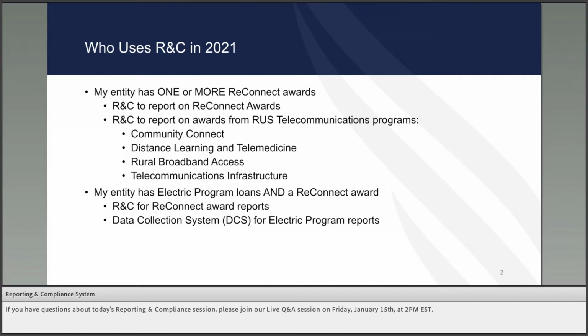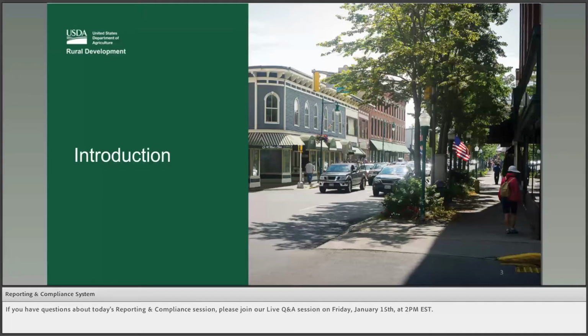Now, if you're an electric program borrower from RUS, you will file your Reconnect award reports here in RNC and continue to use the data collection system, or DCS, to file reports associated with your electric program awards. And again, this demo is going to focus on the Reconnect program reports required of awardees. While we will mention other programs reports in passing today, if you have questions about reporting requirements for any other awards, please reach out to your General Field Representative or GFR directly.